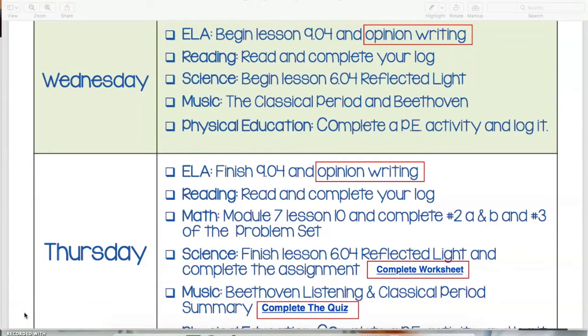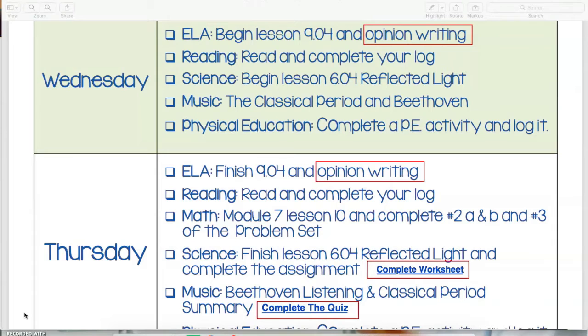This video is going to combine the work on Wednesday and Thursday because the way the work is structured, you begin a lesson on Wednesday and then you finish it with the activity on Thursday. But I know some families have been preferring to start with one subject and continue through, so we're just going to combine both of those today. So if you need any support, come back and rewatch this video as you go through each of the subjects.